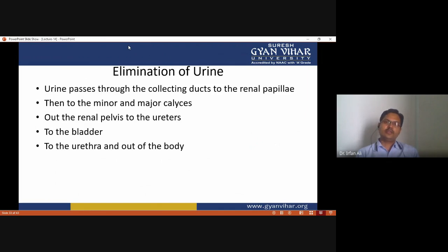Finally, urine passes through the collecting duct to the renal papilla, then to the minor and major calyx, and out the renal pelvis to the ureter, and finally to the bladder and the urethra, and then it is expelled out of the body.